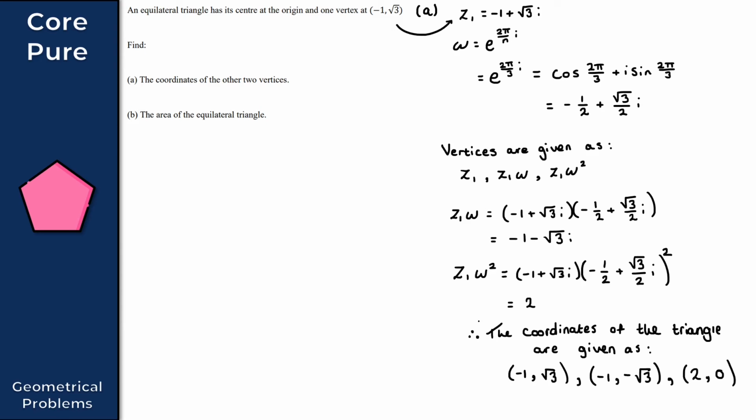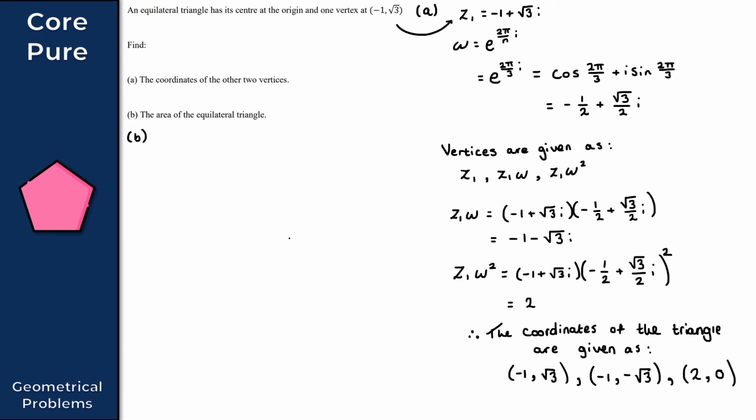And there we have it. So that gives us the coordinates here for the vertices of our equilateral triangle, giving us a solution to part A. So now for part B then, it wants us to find the area of the equilateral triangle. So just a quick follow on then from part A.